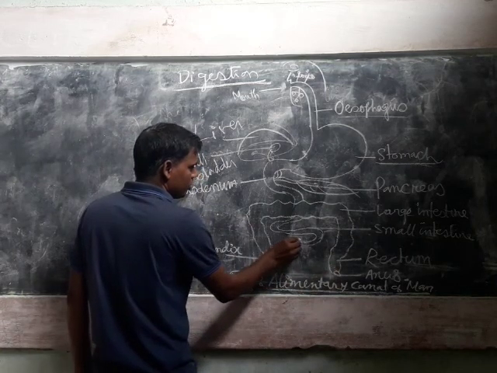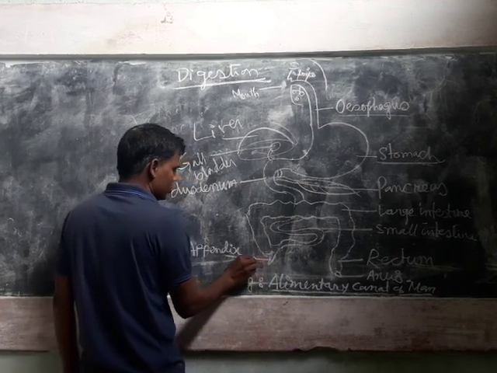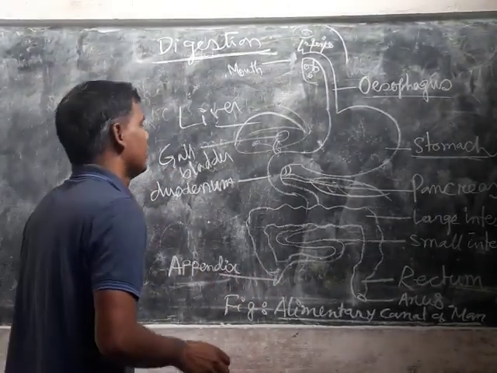At the junction of this small intestine and large intestine, this outgrowth is called appendix.